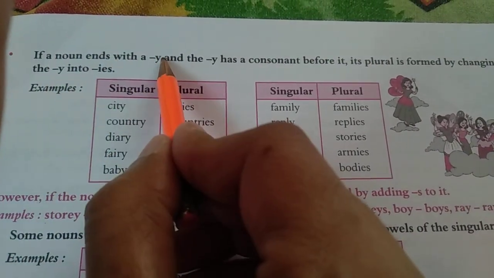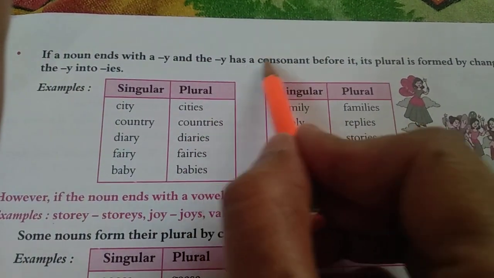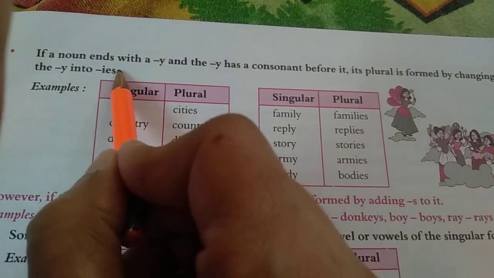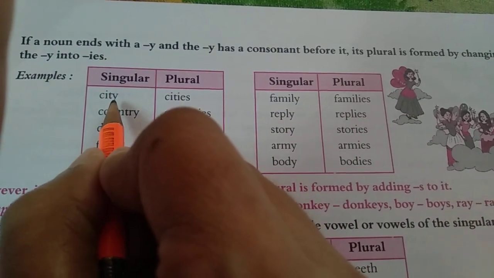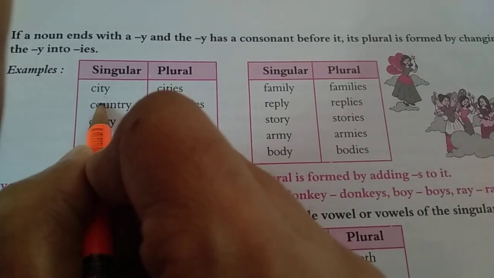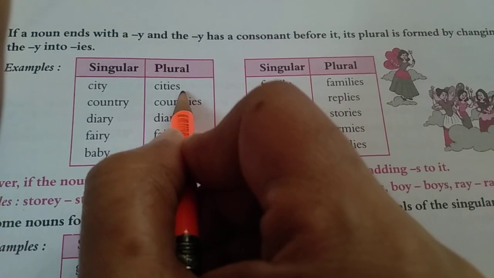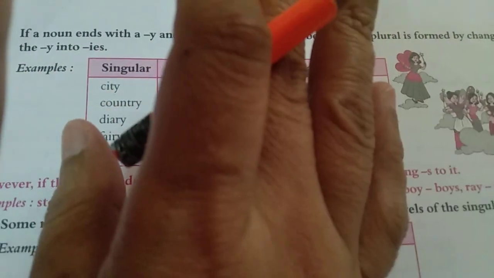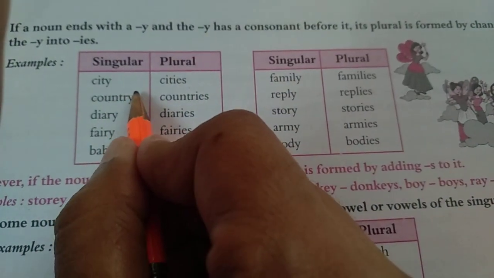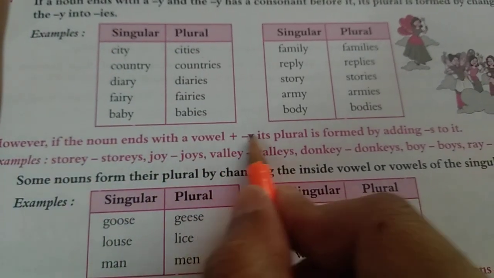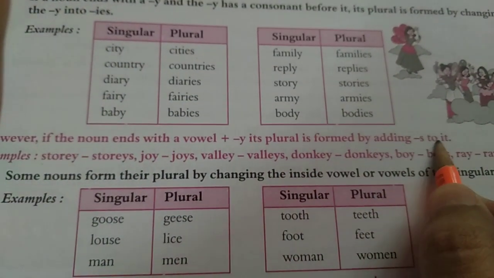If a noun ends with Y and the Y has a consonant before it, its plural is formed by changing Y into IES. Like if the word ends with Y and before Y one consonant is there, then we have to remove Y and add IES. Okay, but again the same rule, not with all. Country, remove Y and add IES. Family, remove Y and add IES.